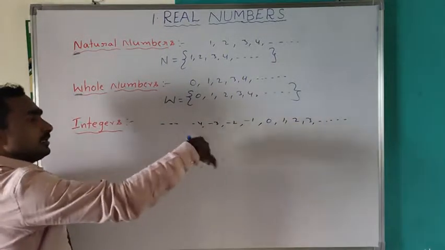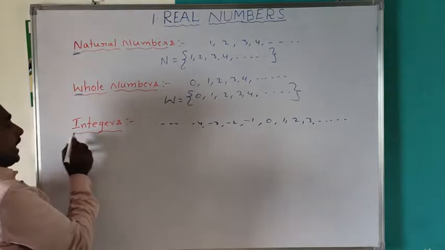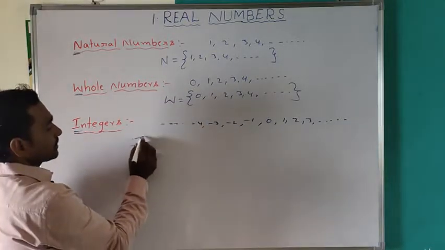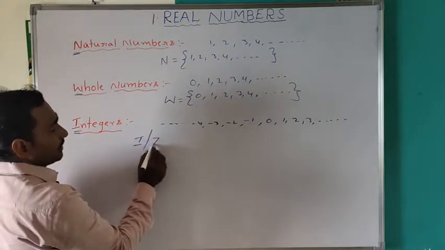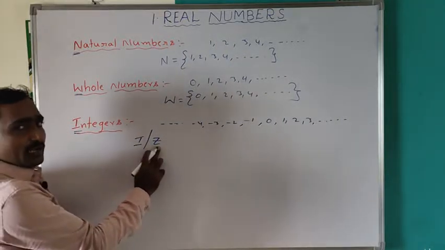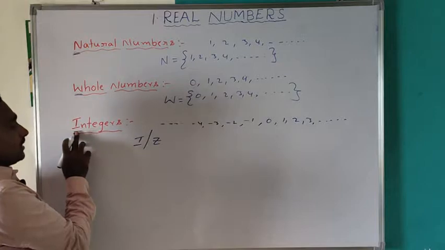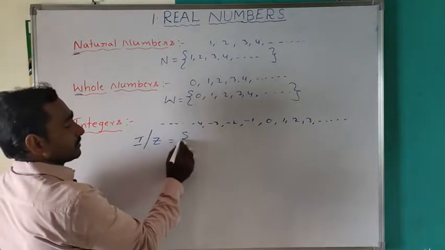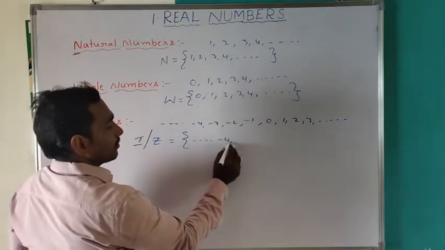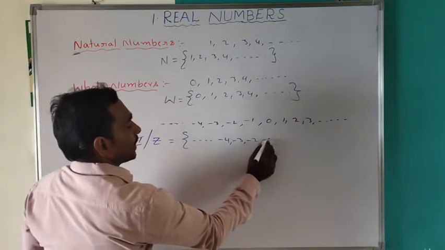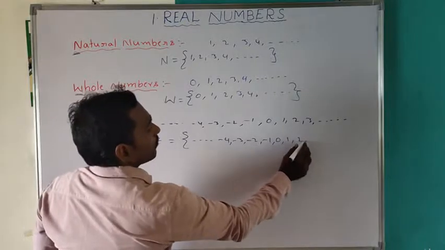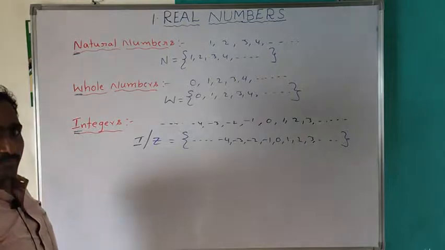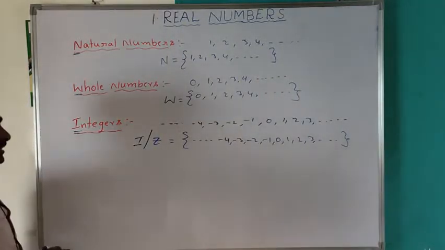The set of all integers is denoted by I or Z. Z comes from the German word for numbers. So Z is equal to the set of ..., -4, -3, -2, -1, 0, 1, 2, 3, and so on. That is the set of all integers.